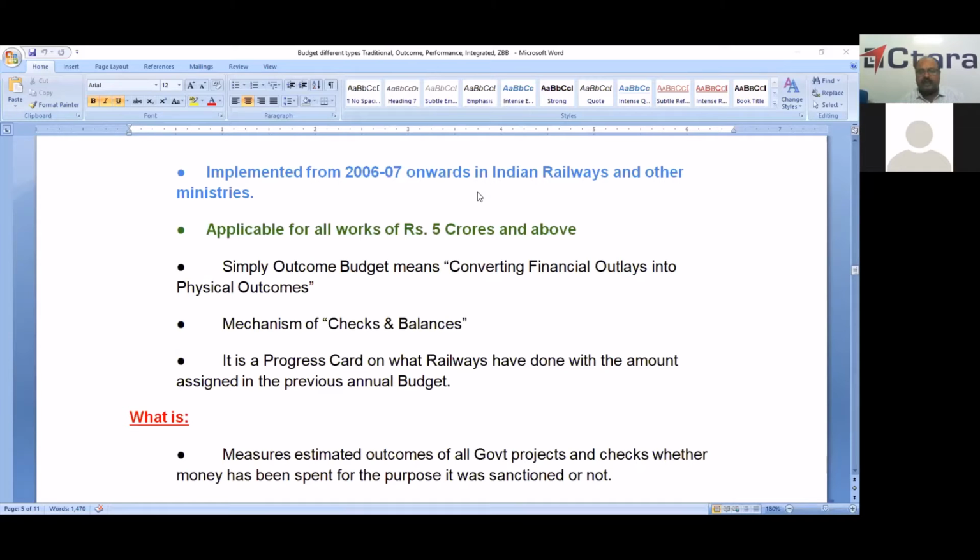Simply, outcome budget means converting financial outlays into fiscal outcomes. This is a mechanism of checks and balances, and it is also called a progress card. Like students' progress card, it is a progress card on what railways have done with the amount assigned in the previous annual budget. That is a completion of the previous year's budget. We are preparing this outcome budget. It's like a progress card. How much amount is allotted and what are the achieved results in terms of fiscal output. It's like a progress card.